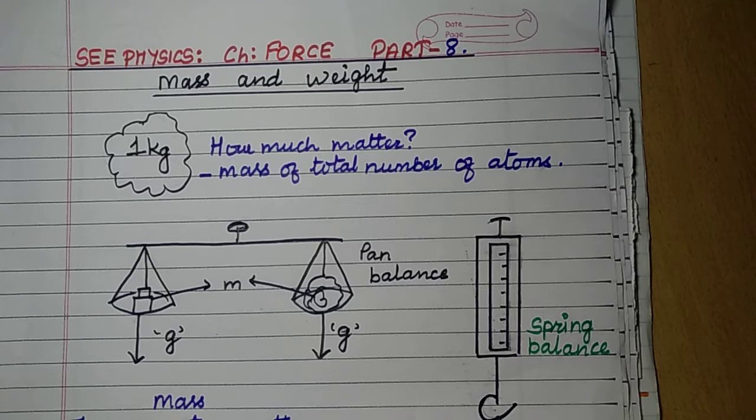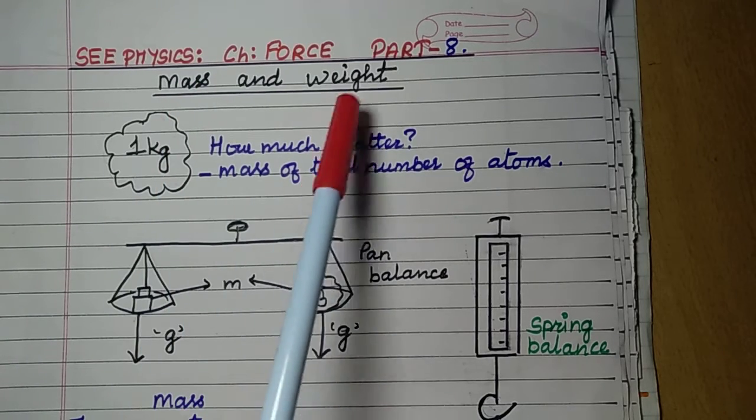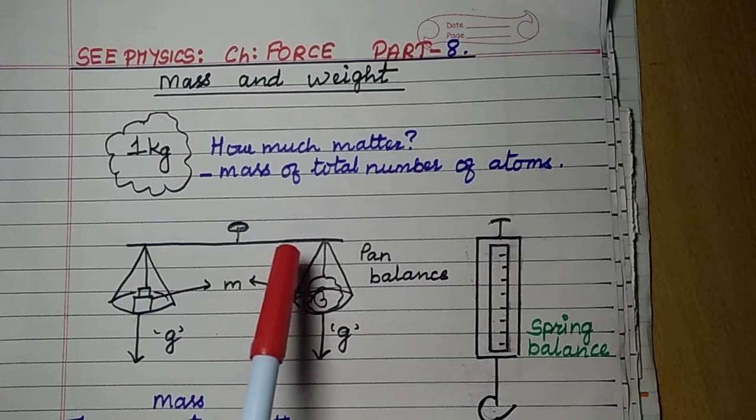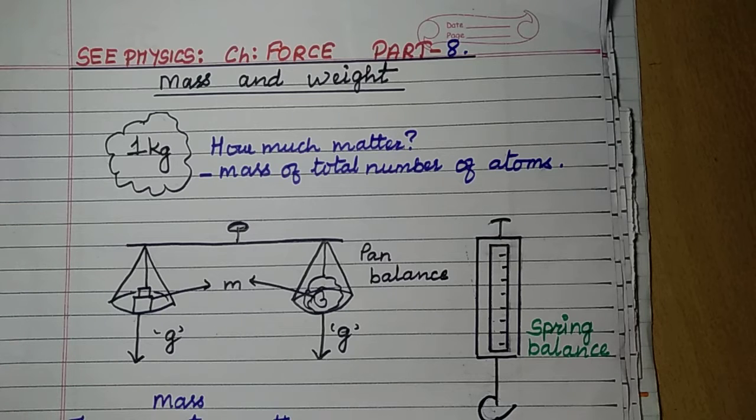You are watching a video on SEE class 10 subject science. In this video series we are going to study chapters of physics, chemistry, biology, astronomy and geology. This video deals with physics chapter 4 and this is part 8 of the chapter. In this part we are going to study the topics mass and weight, and free fall and weightlessness. These are the last topics of the chapter.